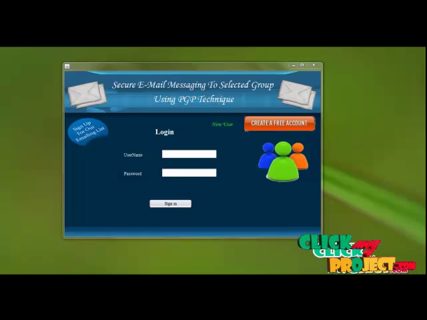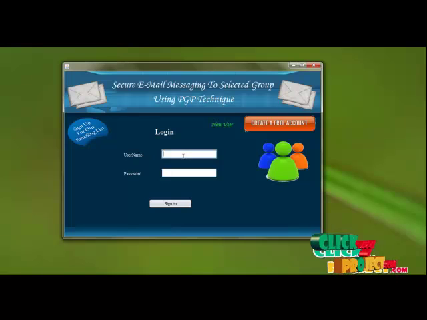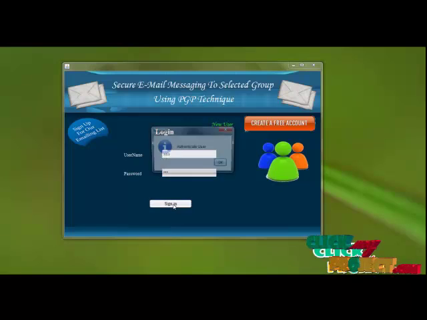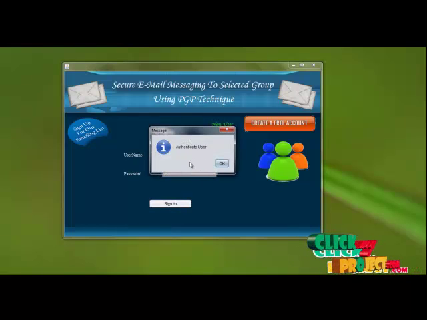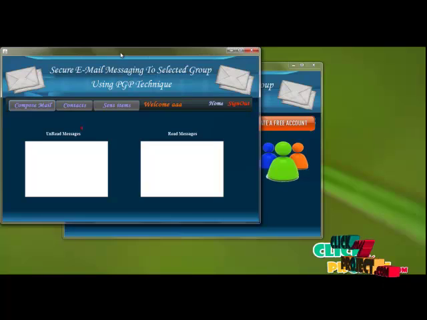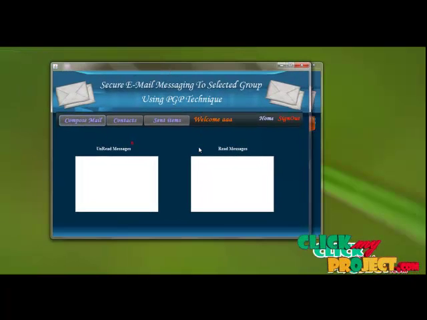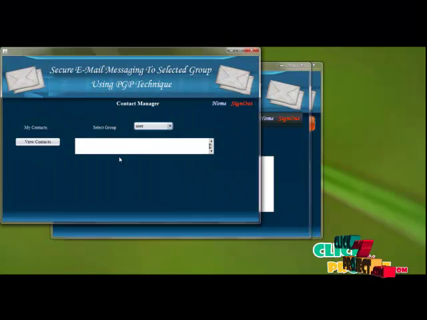Here is the running procedure of our project. Initially, the login form is generated for validating the sender's authentication. The sender enters their own username and password. A new user can register by creating a free account. Once the user's authentication is validated, their own inbox form is opened like this, and from there we can use compose mail. You can view the contacts and the sent items too, and we are going to see the contacts right now.